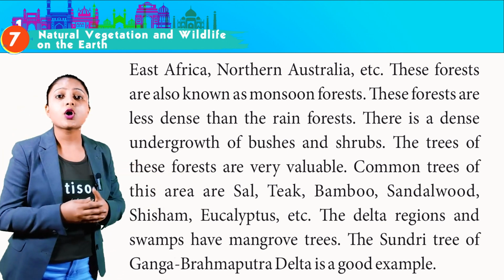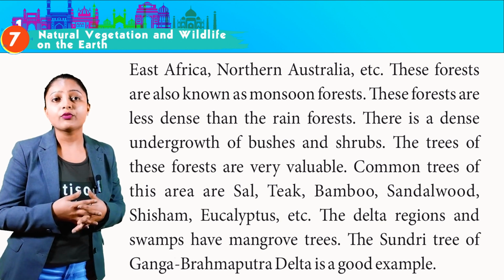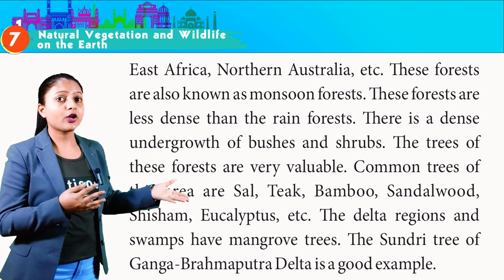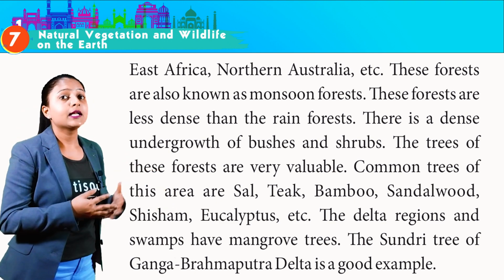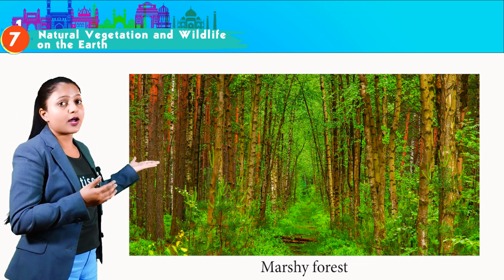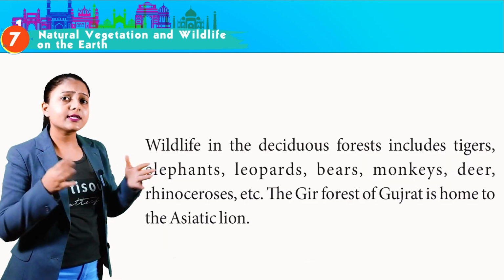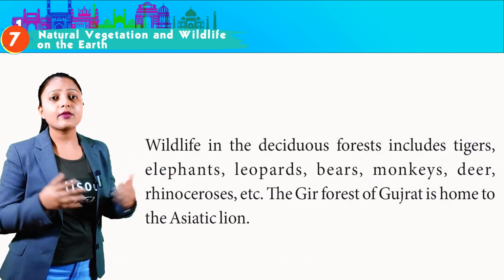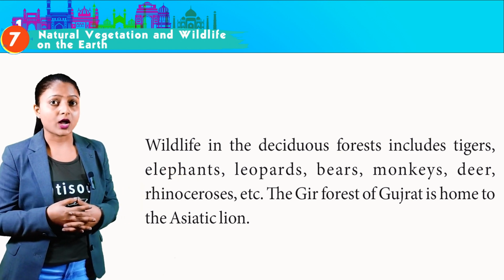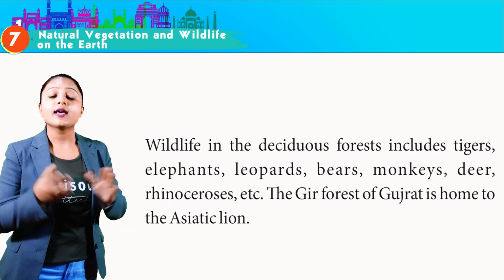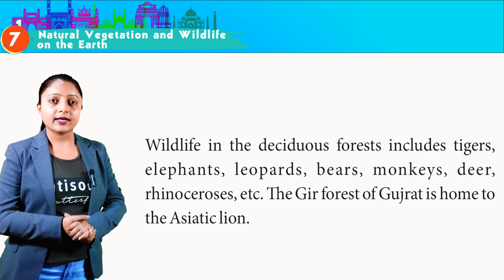The delta regions and swamps have mangrove trees. The Sundari tree of the Ganga-Brahmaputra Delta is a good example. This is the image of marshy forest. Wildlife in the deciduous forest includes tigers, elephants, leopards, bears, monkeys, deer, rhinoceros, etc. The Gir forest of Gujarat is home to the Asiatic lion.